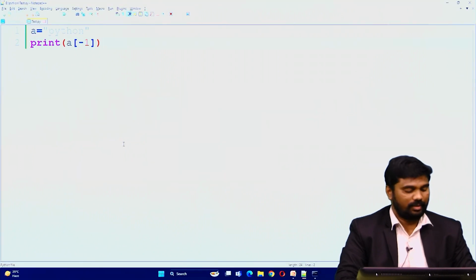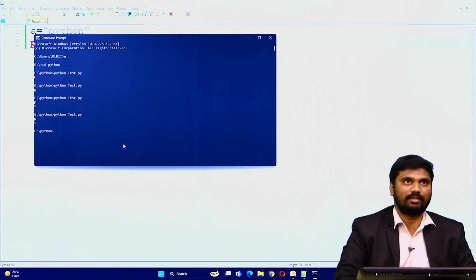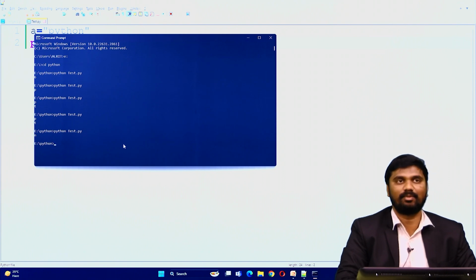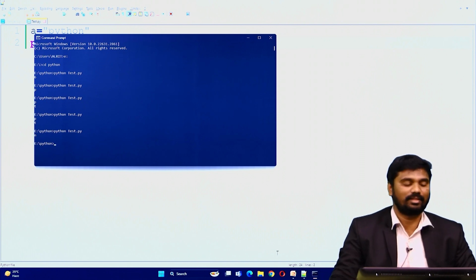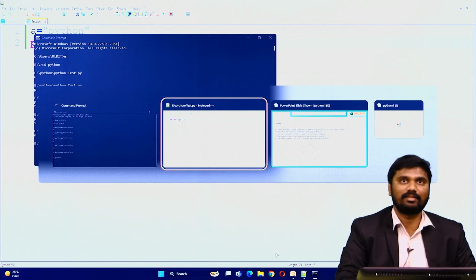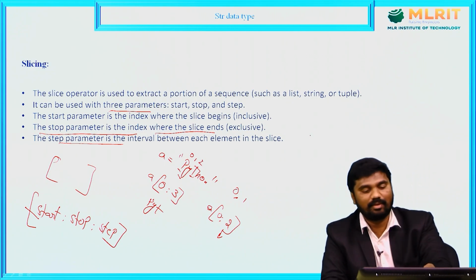Right, I save and run this program. See, we get N. That means we can get the characters in reverse from the end of the string. It is the negative index number. For example, Python is there.